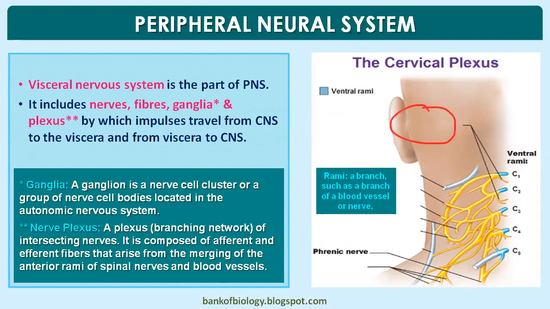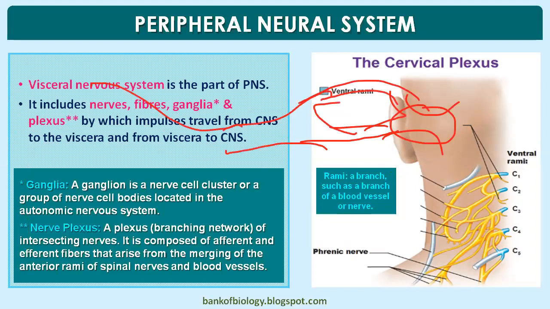Here is the spinal cord, with the dorsal and ventral horn. Each spinal nerve gives up three branches: dorsal rami, ventral rami, and ramus communicans. We don't go into that depth, but the word came up so I am explaining.